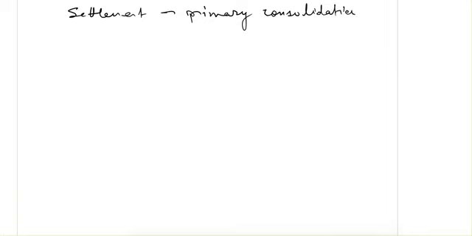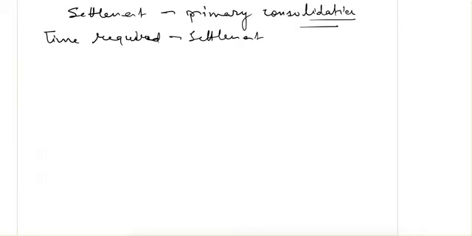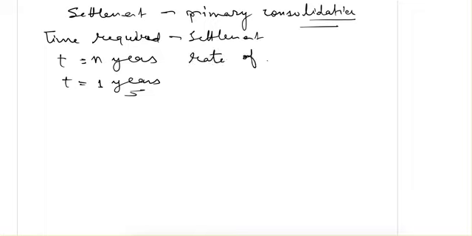So last time we saw how to find out the settlement due to primary consolidation. And next we are interested in finding out the time required for this settlement. If we know, let's say, it is going to take n years for this total settlement, then we can know how much the settlement is going to be in 1 year. So these are the kinds of questions we are interested in. For that we need to find out the rate of settlement.